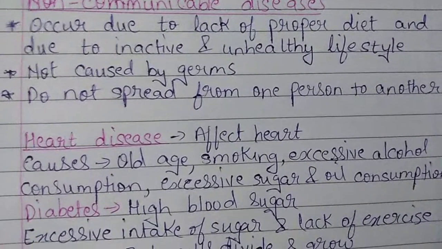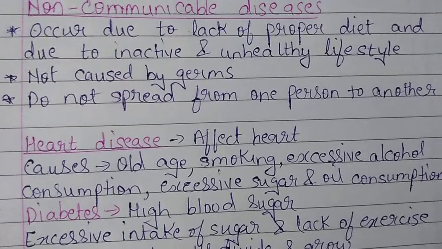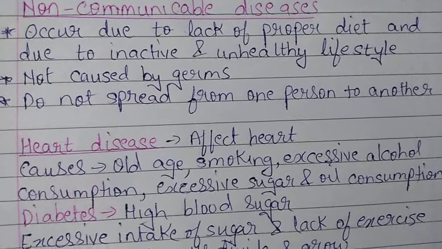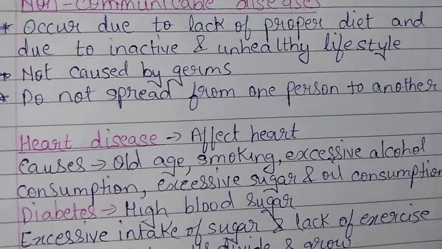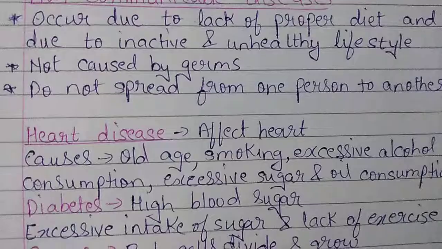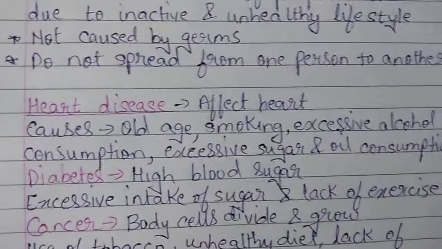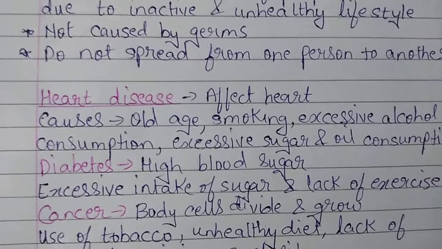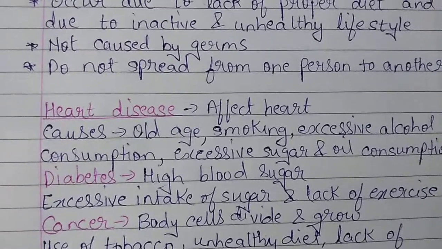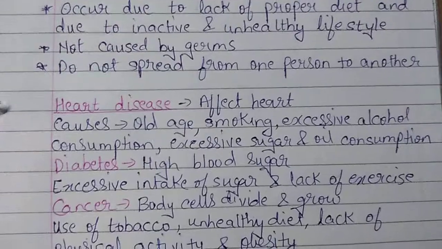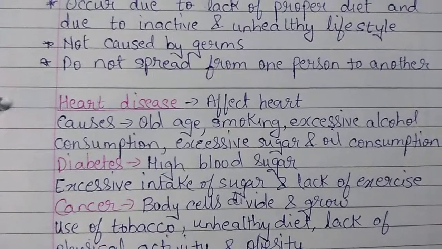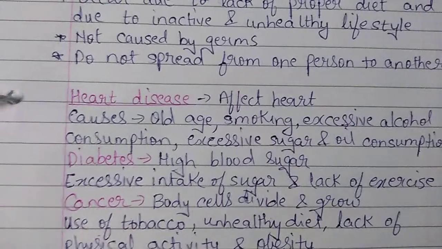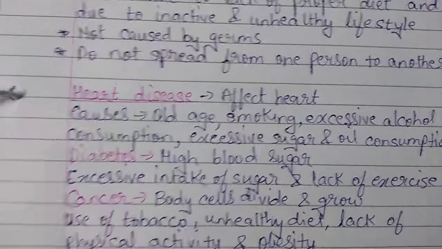Now what can be the causes? The causes of heart diseases are old age, smoking, excessive alcohol consumption, and excessive sugar and oil consumption. So these are some of the causes of heart disease. The next disease is diabetes, which is high blood sugar. There's a normal sugar level in our blood, but when this sugar level increases, that is, when it becomes high, then the patient suffers from the disease called diabetes.